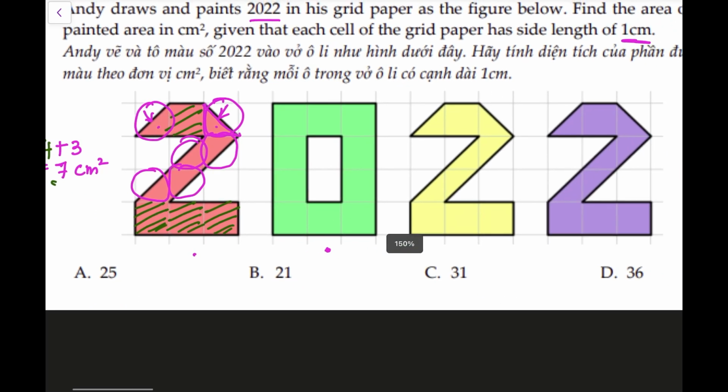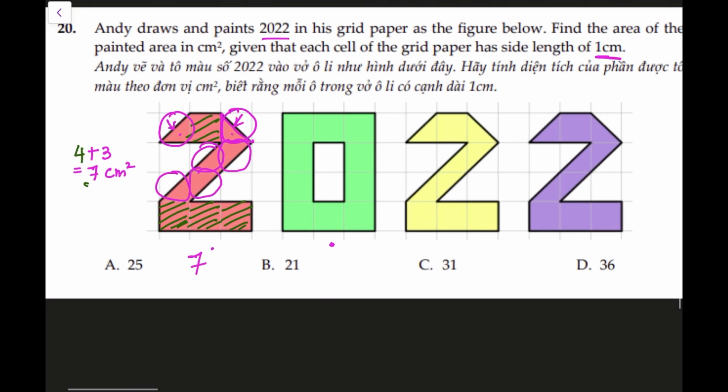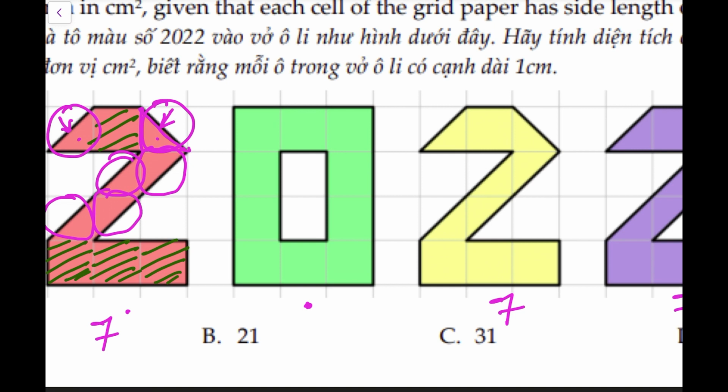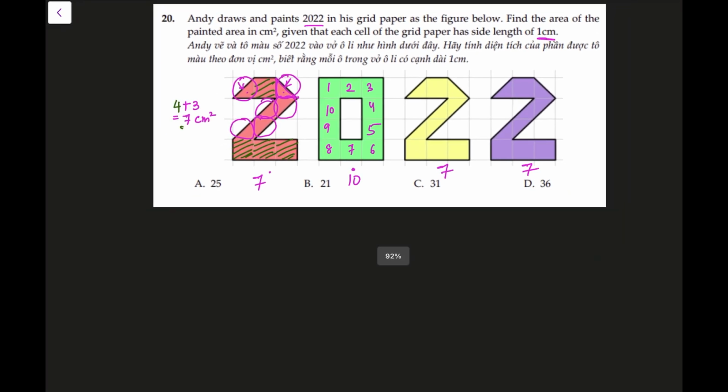Zooming out, if the area of this 2 is 7, so is the area of this and this 2. Let's work on this 0. Let's count the number of squares, and this is easy peasy because they are all full squares. 1, 2, 3, 4, 5. They are full squares. 6, 7, 8, 9, and 10. There are 10 full squares. So their area is 10 centimeters square.